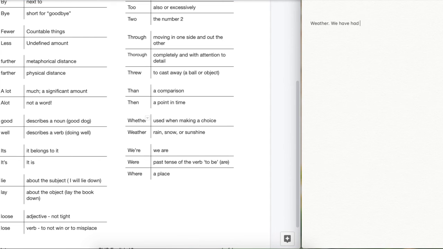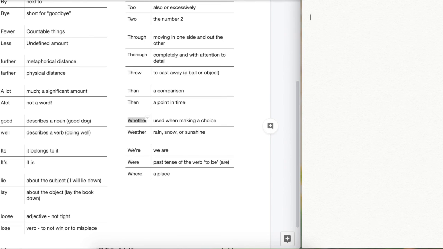We have had some hot weather. But if we're using this second kind of whether with a WH, we're usually talking about making a choice. So he cannot decide whether to use a pencil or pen. He's got this choice, and he cannot decide which one he wants to use. He cannot decide whether he wants to use one or the other.